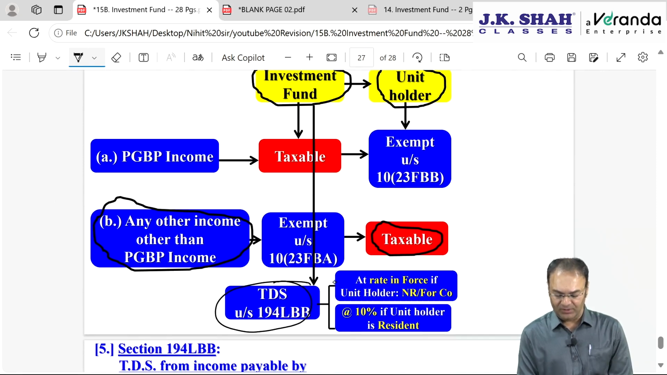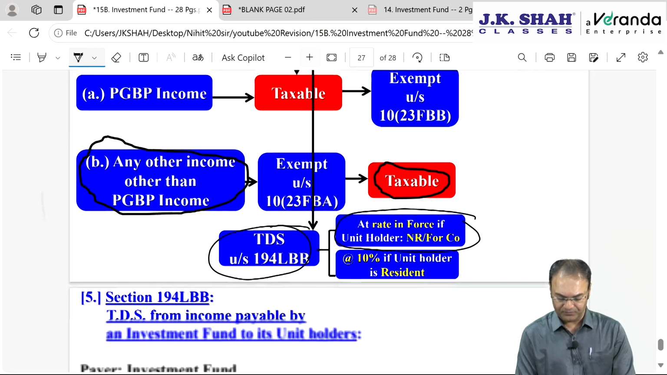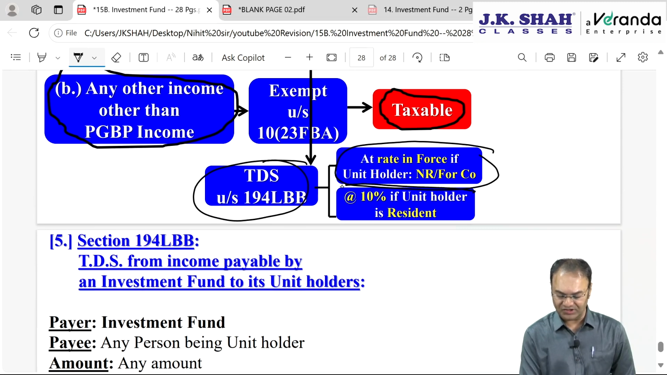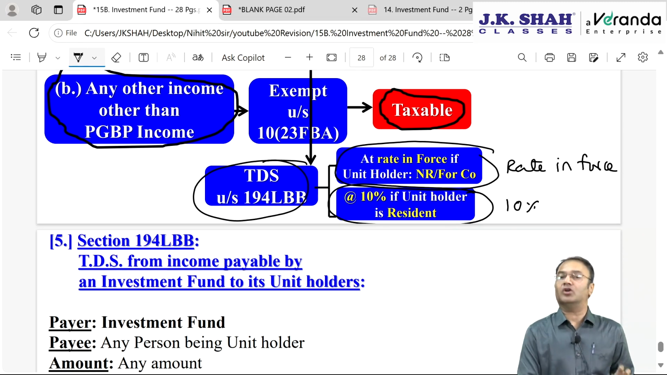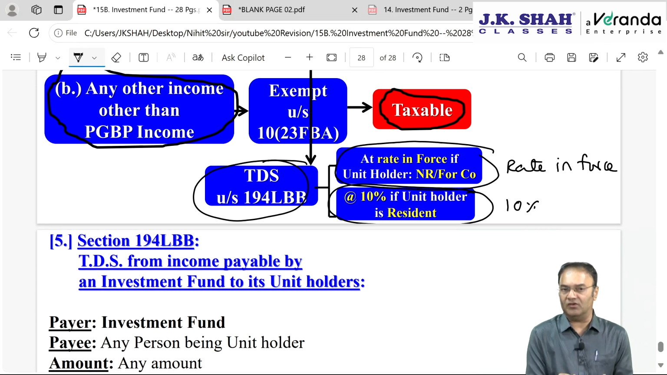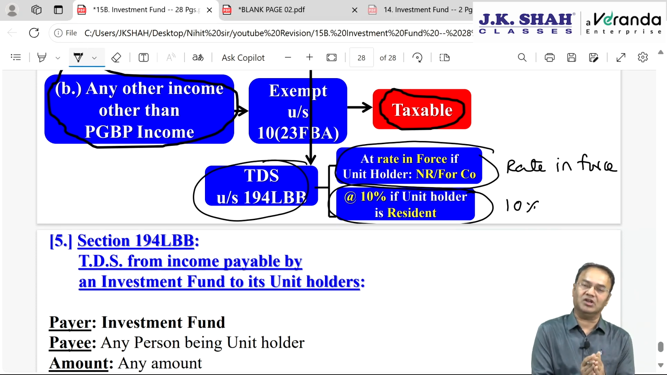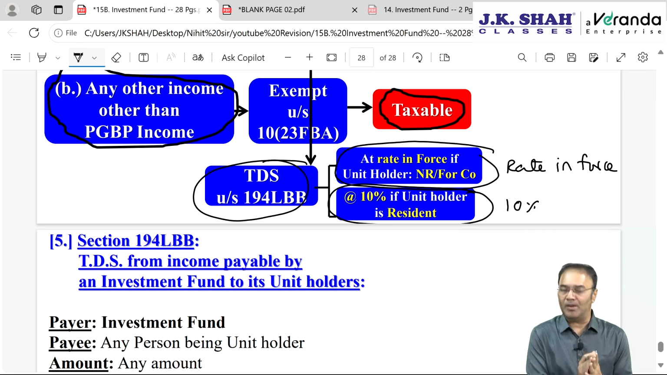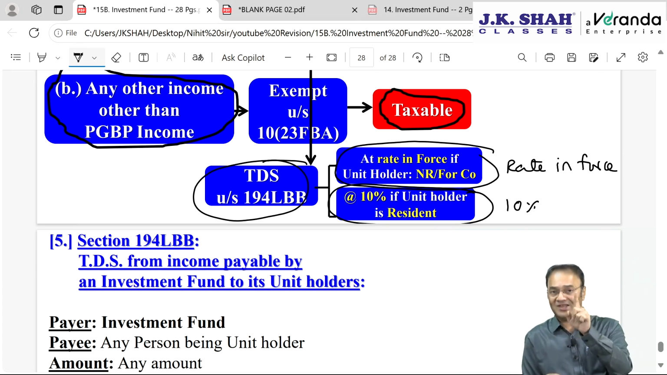TDS will be under 194LBB. If the unit holder is a non-resident or foreign company, then TDS will be at the rate in force. In case the unit holder is resident, then TDS will be at a 10% rate. And what do you mean by rate in force? Rate in force is nothing but the rate given in the Finance Act or the rate given in the Income Tax Act, whichever is applicable. In the Income Tax Act, there is no rate given for this kind of income. Therefore, the rate of tax given in the Finance Act will be applicable. Remember one thing, the rate of TDS may be different than the rate at which income is actually taxable in the hands of the unit holder. The unit holder may be taxed at slab rate, but TDS will be at a flat rate, that is possible.